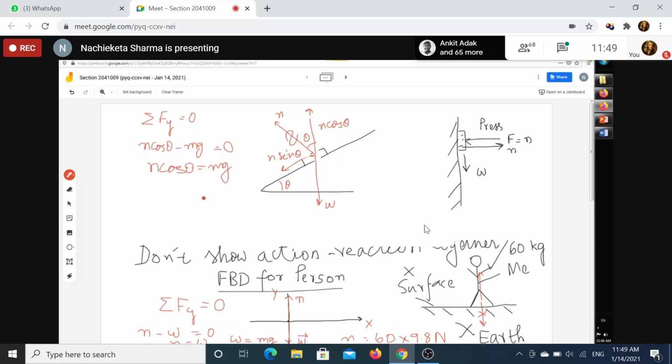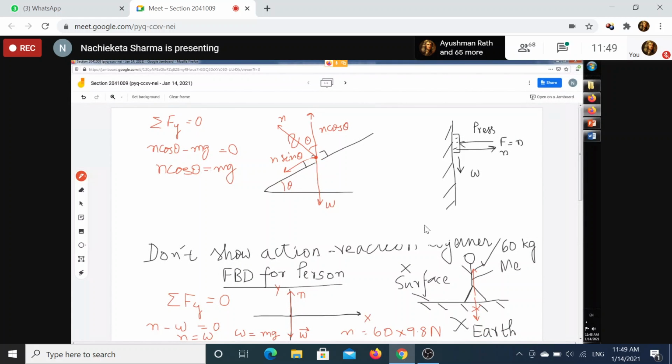This is one equation. Because the body is in equilibrium, but there is still an unbalanced force N sin theta in this direction, there must be a frictional force in the opposite direction of same magnitude. Otherwise, the net force cannot be 0. That you must understand, isn't it? So the frictional force will be like this, F.